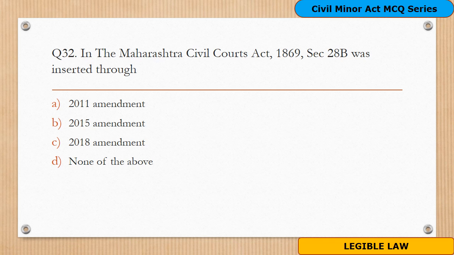Question 32. In the Maharashtra Civil Codes Act 1869, Section 28B was inserted through which of the following amendments? Options are A. 2011 amendment, B. 2015 amendment, C. 2018 amendment, D. None of the above. Answer is option A, 2011 amendment. So Section 28B was inserted into the Act through the 2011 amendment.